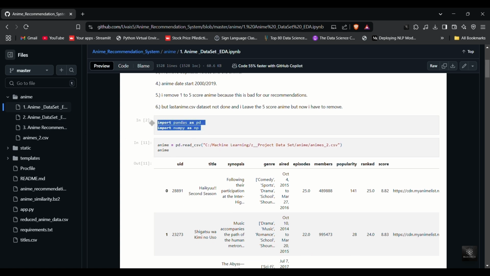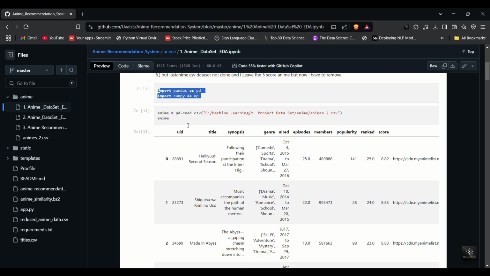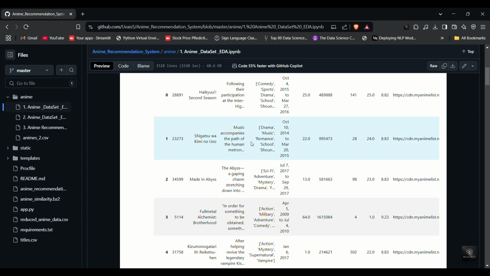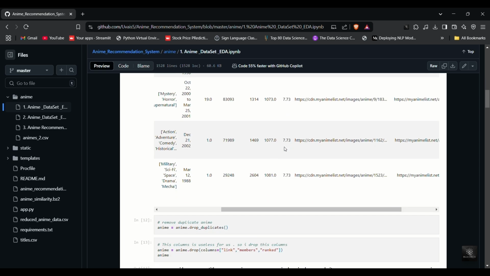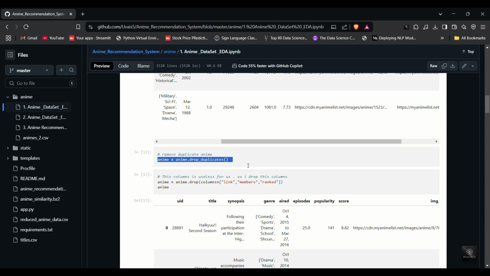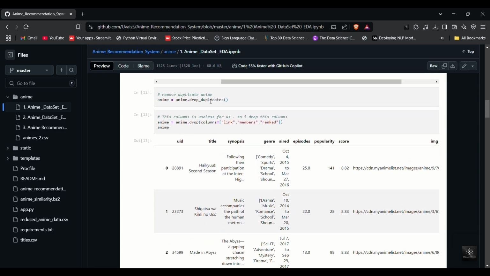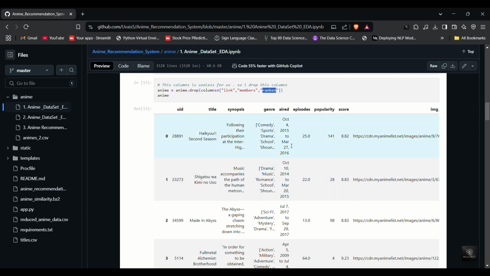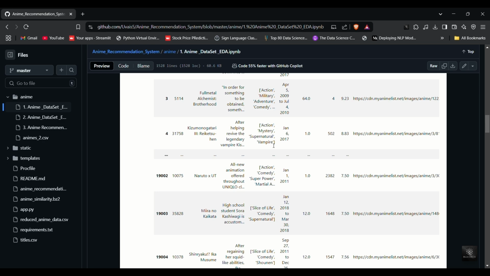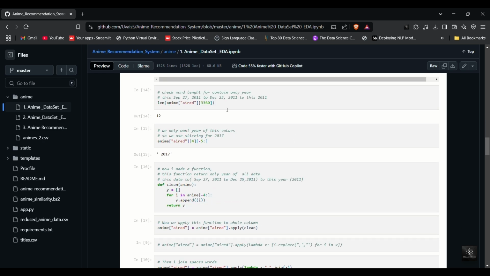First, we import the necessary libraries and read the data. As you can see, the dataset is quite messy, so we need to remove duplicate values. After running the function, we successfully remove a lot of duplicate rows. Next, we need to eliminate useless columns like links, member ranks, and some other unnecessary data. These columns do not contribute to the recommendation system, so removing them helps in making the system more efficient.